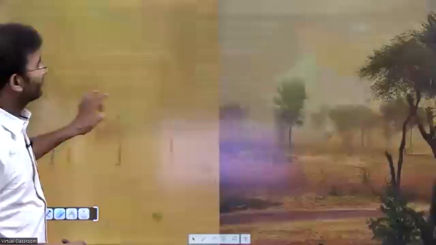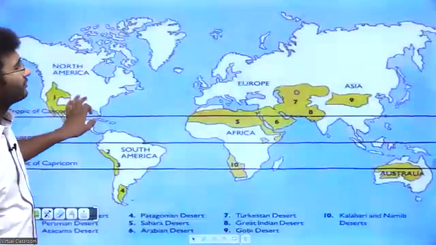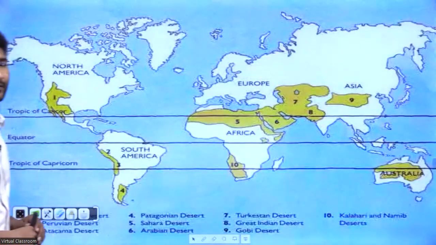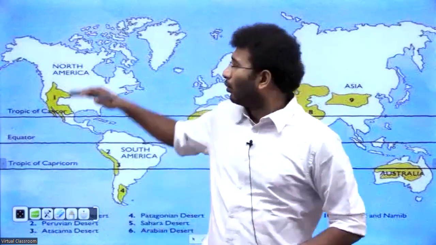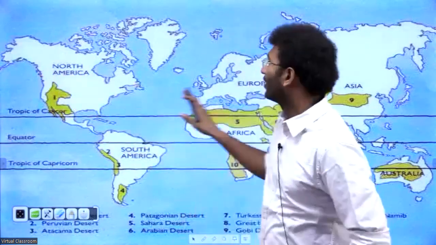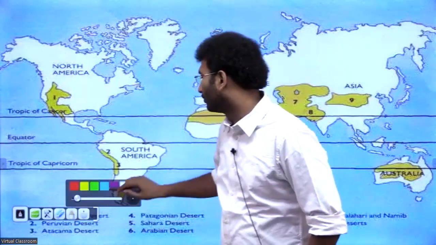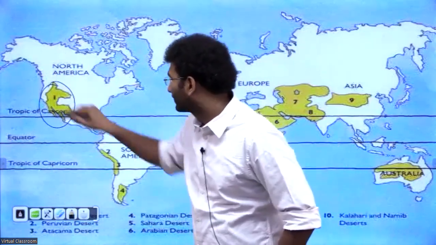And secondly, if you look into the causes for the formation, there are other causes. Other causes are natural causes of the formation of deserts and droughts. See, in most of the world, the western margins of the continents will have deserts.